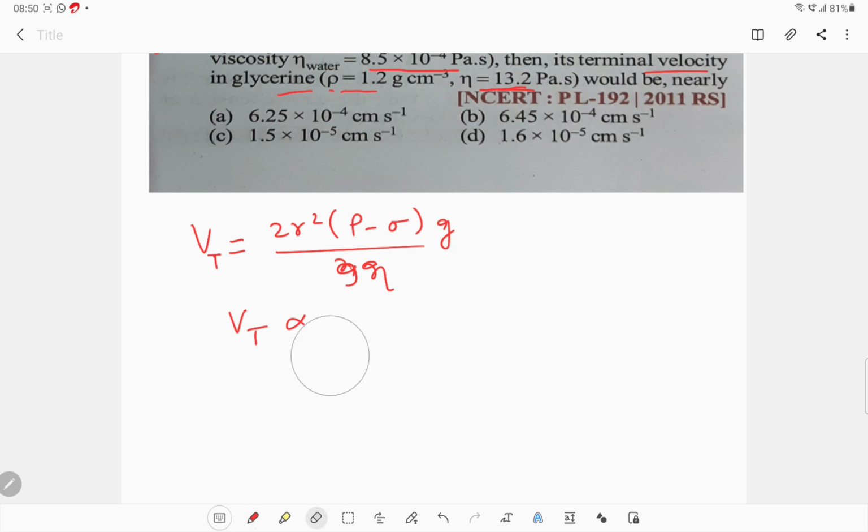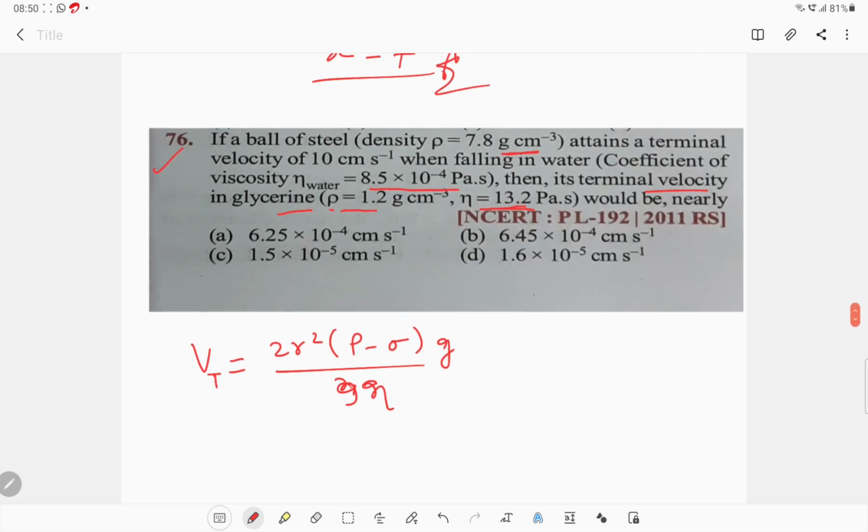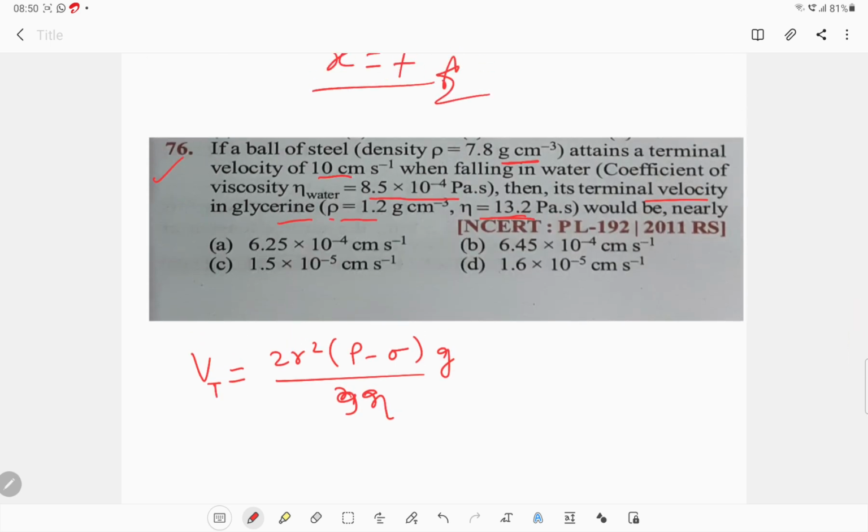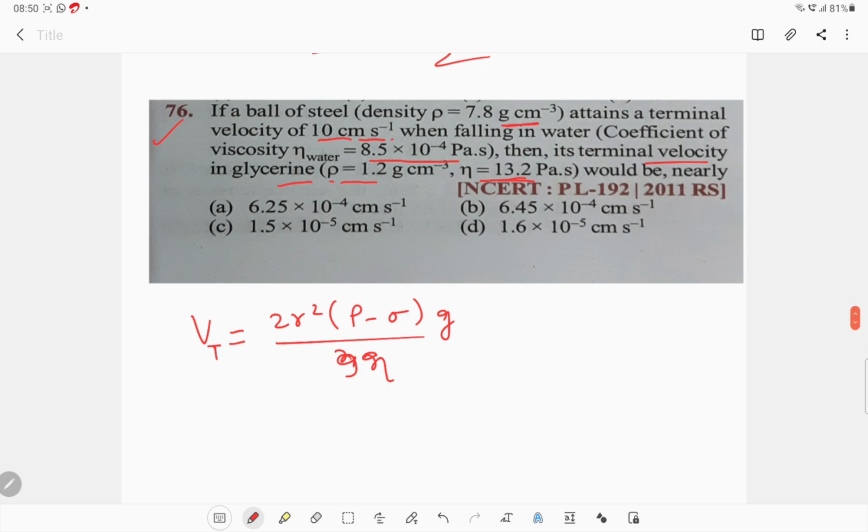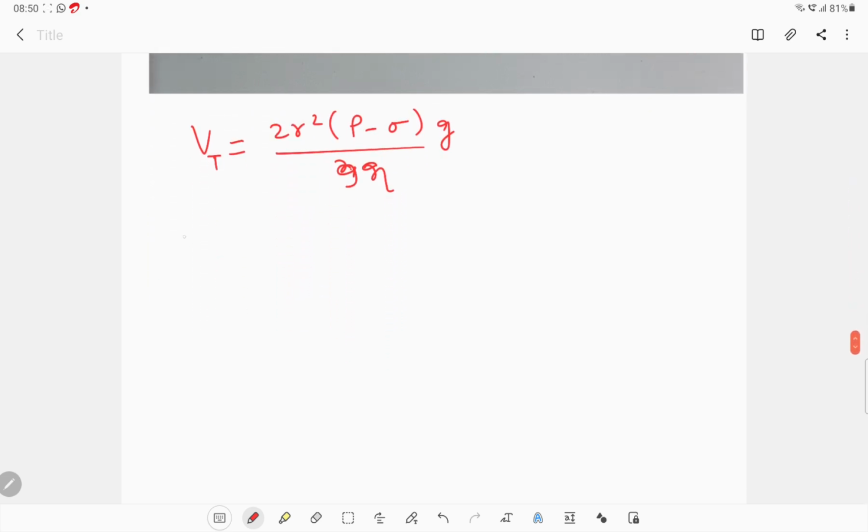Ball of steel attains a terminal velocity of 10 centimeter per second when falling in water, and its terminal velocity in glycerine. दो लिक्विड है डिफरेंट, एक वाटर है और एक ग्लिसरीन है, तो रेडियस तो सेम ही होगा, विस्कोसिटी अलग अलग होगा और डेंसिटी जो है आपका अलग अलग होगा. तो अगर दोनों के लिए अलग अलग हम लिखें तो V dash upon V, this is the terminal velocity in different cases. So this is equal to 2r square, तो कैंसिल आउट हो जाएगा, g कैंसिल आउट हो जाएगा, क्या बचेगा, (rho minus rho L dash) divided by (rho minus rho L) into eta upon eta dash.